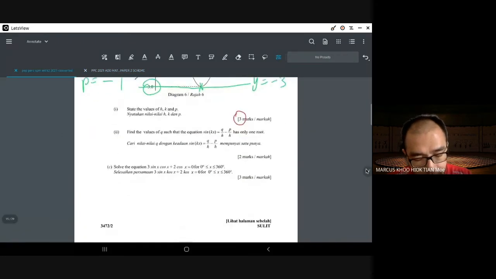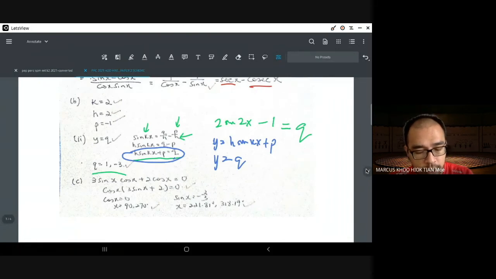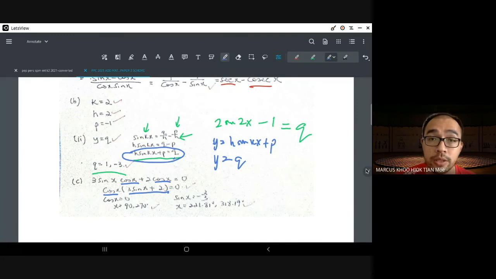All right, solve the equation, for 0 to 360. So solving equation was a 7-step process that I taught you all. First of all, you have to simplify. So the first thing is 3 sine x cos x plus 2 cos x. You factorise the cos x. You get cos x and 3 sine x plus 2 equals to 0. So the point of simplifying everything is to make sure that there is only one term, but it can actually have small terms inside.